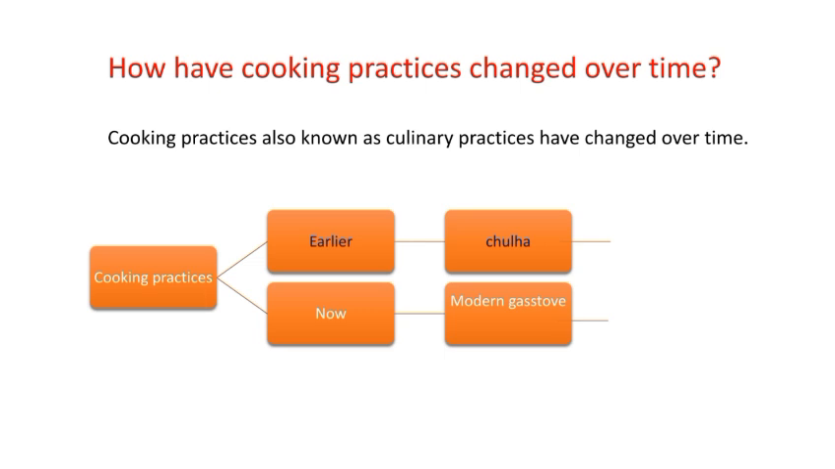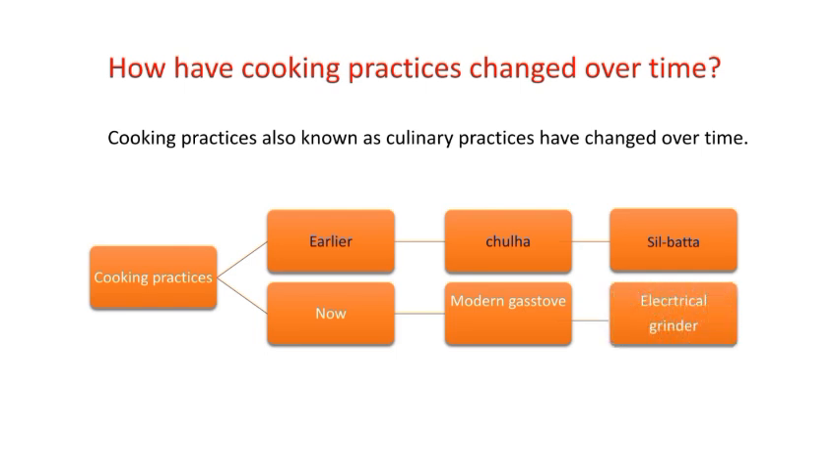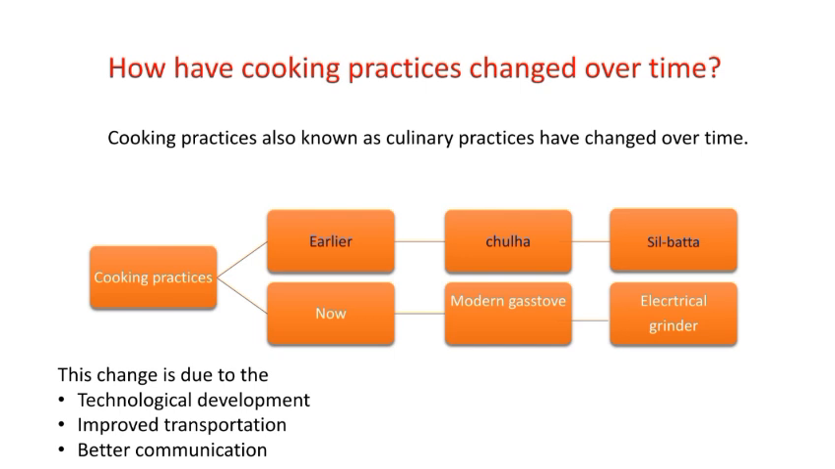Earlier times, we used to use a chulha for preparing food, but nowadays we use a modern gas stove. Earlier times, for grinding, we used to use a silbatta, but now we use an electrical grinder. This change is due to technological development, improved transportation and better communication.